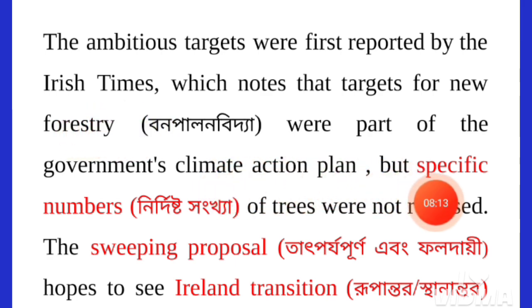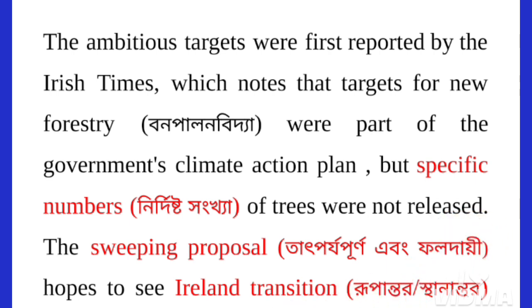And this shows us that the Irish government has a strong plan to implement this type of plan. But in that plan, no specific numbers of the trees were released.